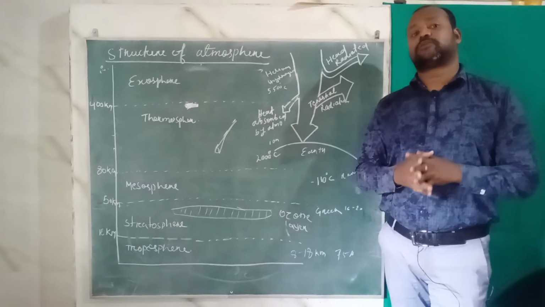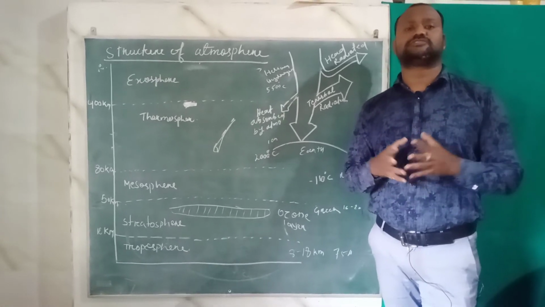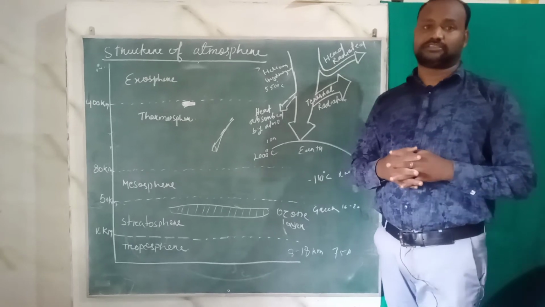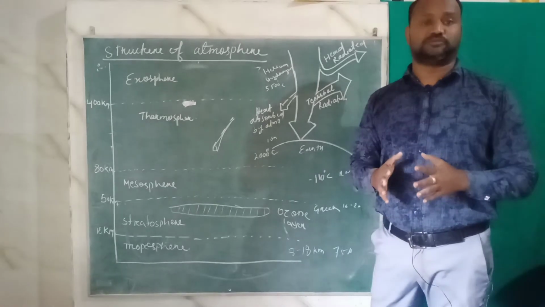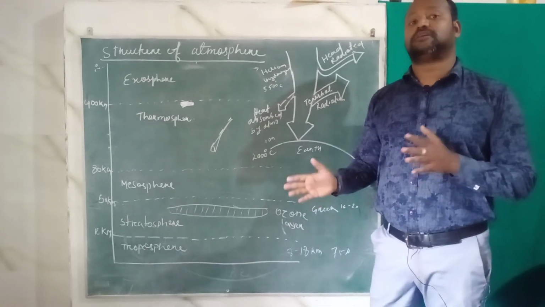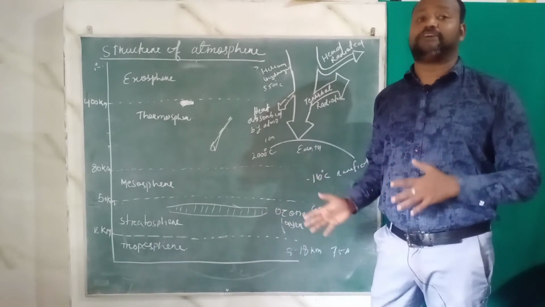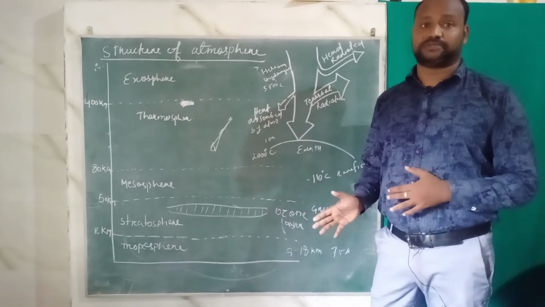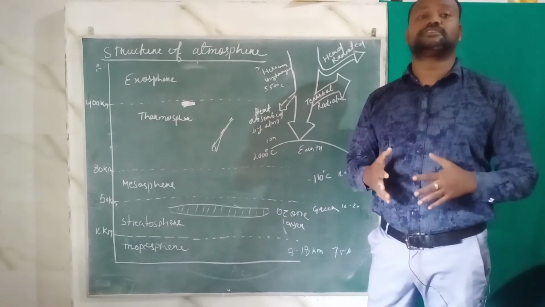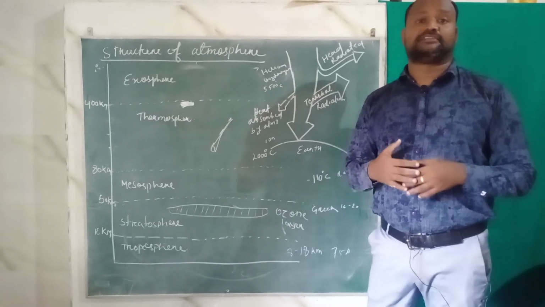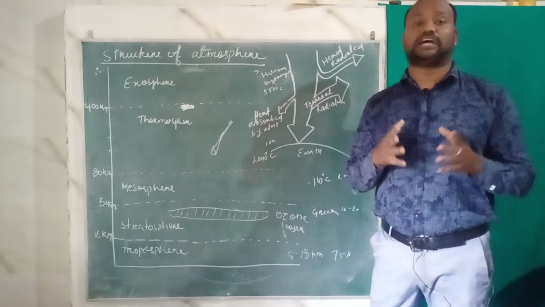So in this troposphere we have oxygen, carbon dioxide, water vapor, dust particles, almost all the heavy gases. About 75% of the total atmosphere is within the troposphere. Here we can see the convection current of the sunlight, meaning there are a lot of activities within the atmosphere.